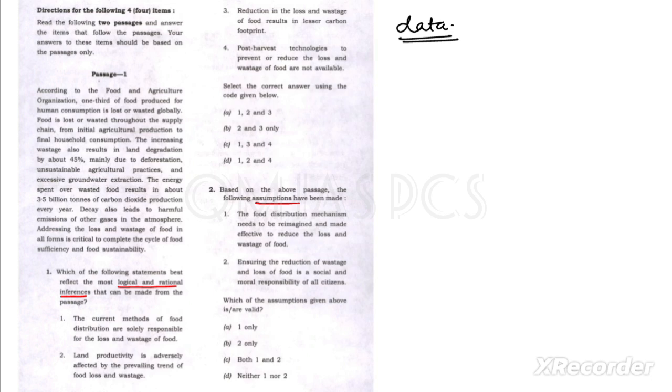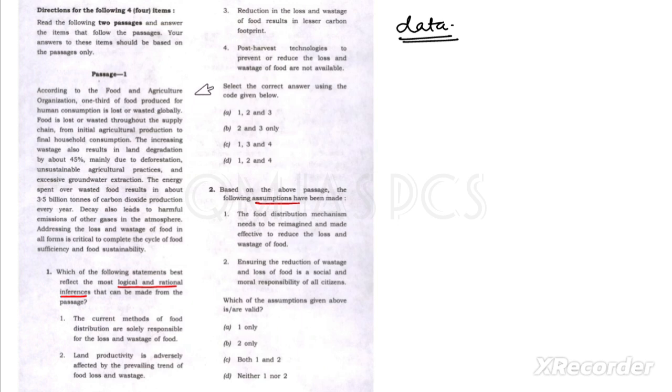Just read it, pause the video and read it, from your question paper or from this video, whatever you are comfortable with. See, if you're reading this one, you will find it is talking about the lost and wasted food.